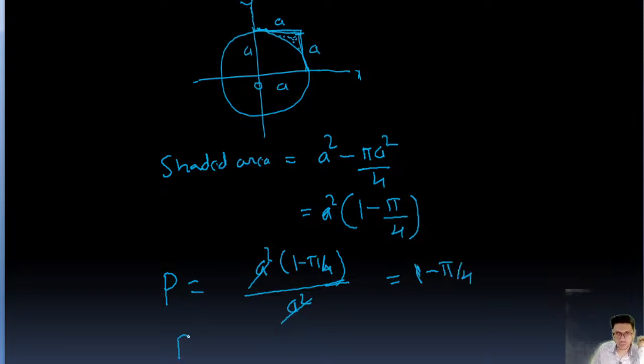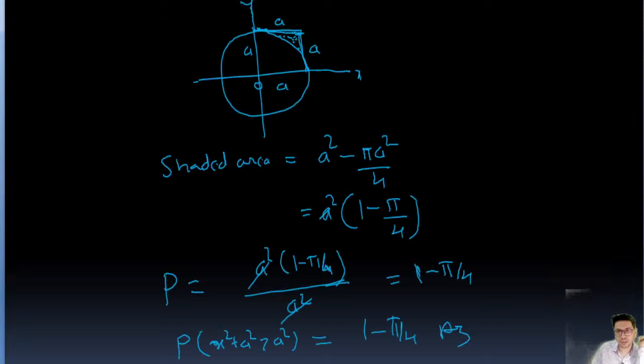So the probability that x square plus y square is greater than a square is going to be 1 minus pi by 4. This is the answer, guys.